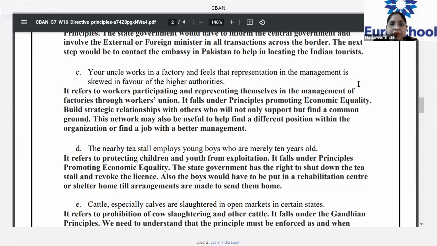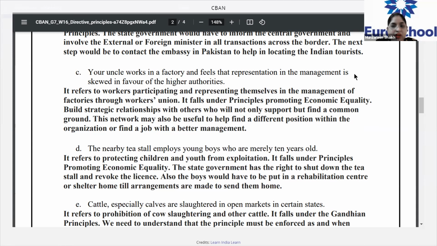Okay, very good. Anybody else who would like to add anything? Yes, Samriddhi. Ma'am, after informing the higher authorities, we will have to again elect a representative who does not only think about the higher authorities. Who's not biased, in short. Okay. Who's not biased in favor of higher authorities, but also thinks about other people and their problems. Okay, very good. So I hope you all got the answer.